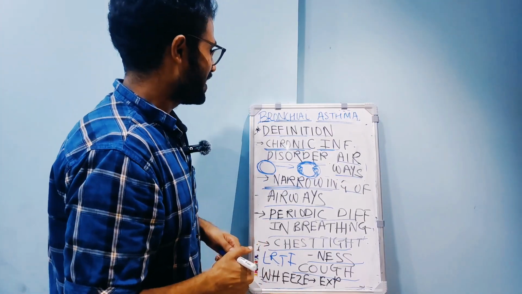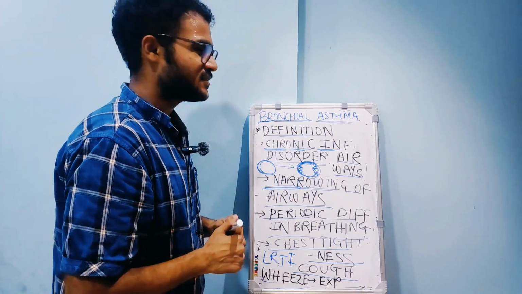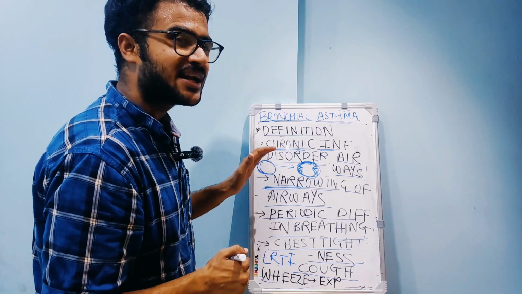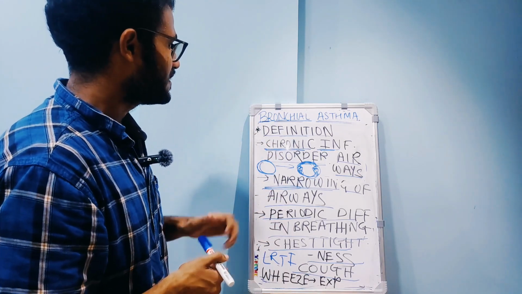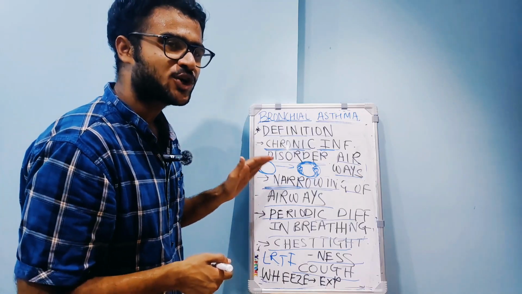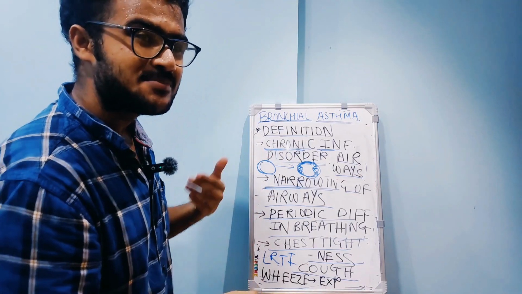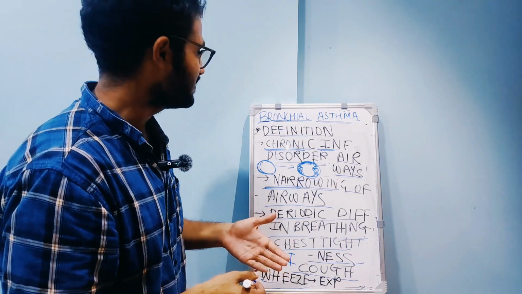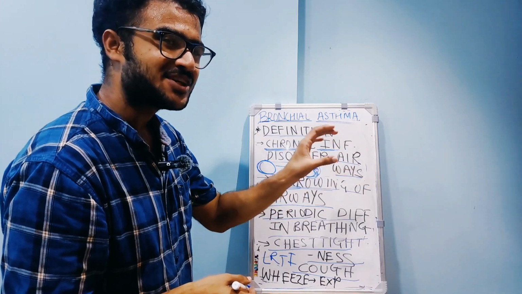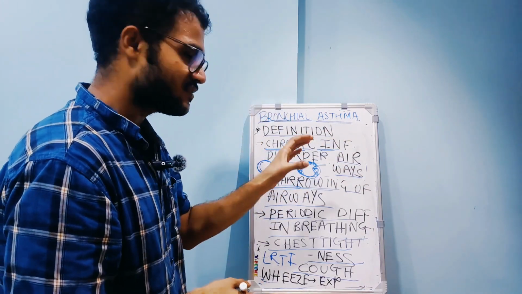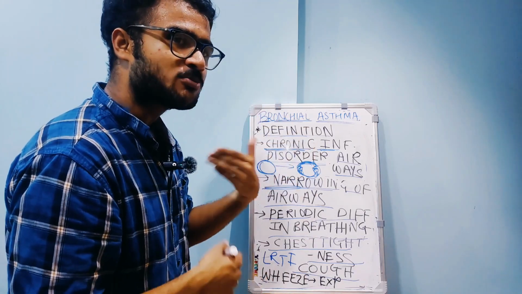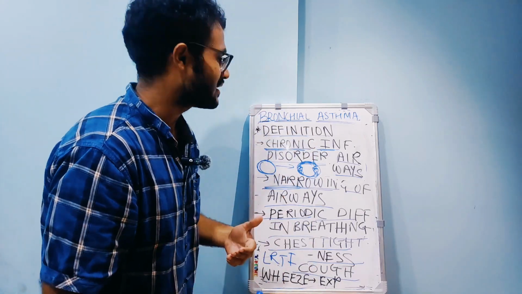Hello everyone. Today I am going to discuss a very important topic, that is bronchial asthma. In this part I would discuss the introduction of bronchial asthma. It is a reversible obstructive pulmonary disease which affects the airways, the bronchi and bronchioles. I would define the term reversible obstructive pulmonary disease in my subsequent classes.